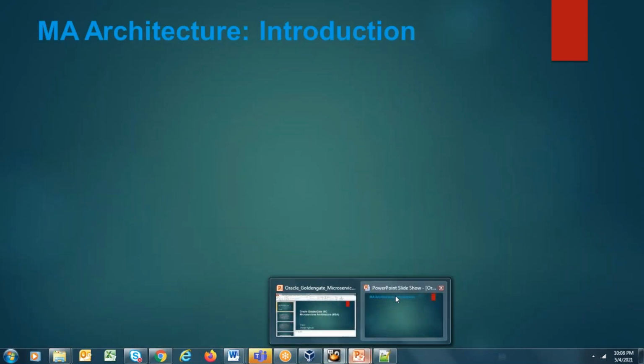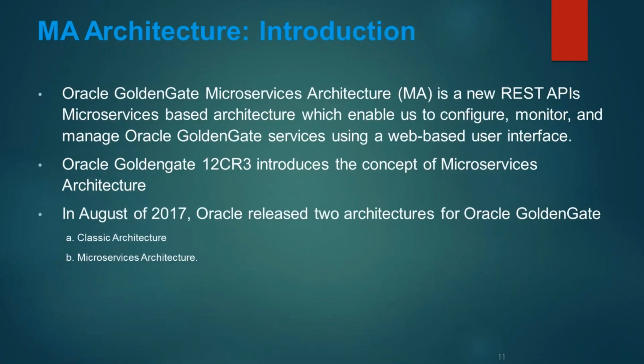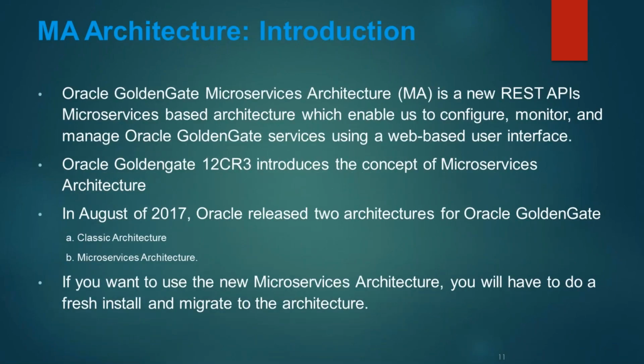Now let us discuss microservices architecture. Microservices architecture is available from 12c R3 Golden Gate onwards. It is a new RESTful API based architecture which enables us to configure, monitor, and manage Golden Gate services using a web-based user interface.